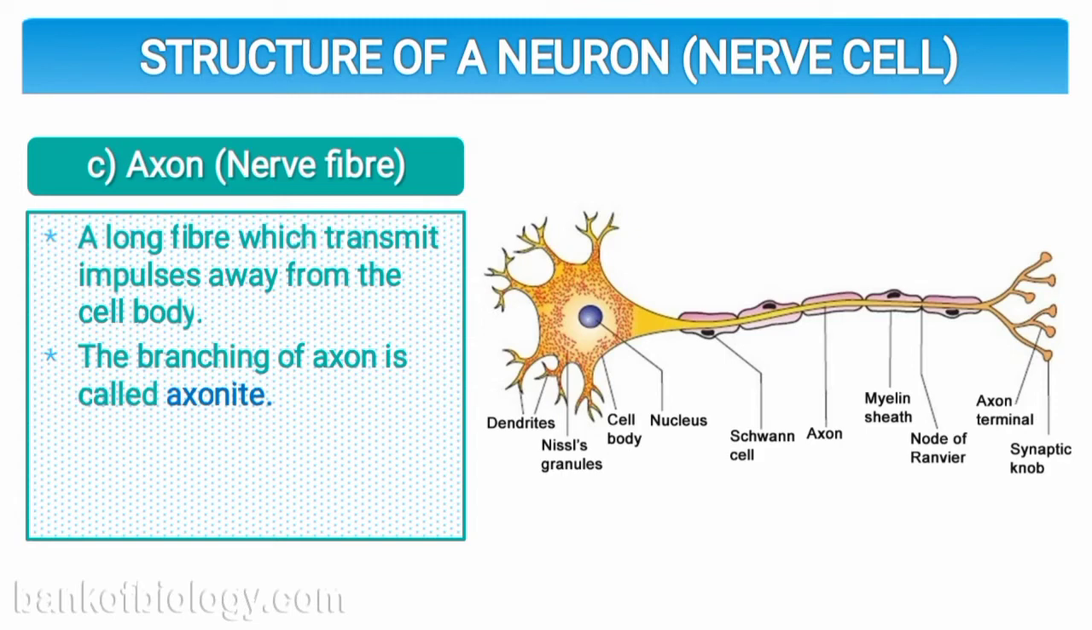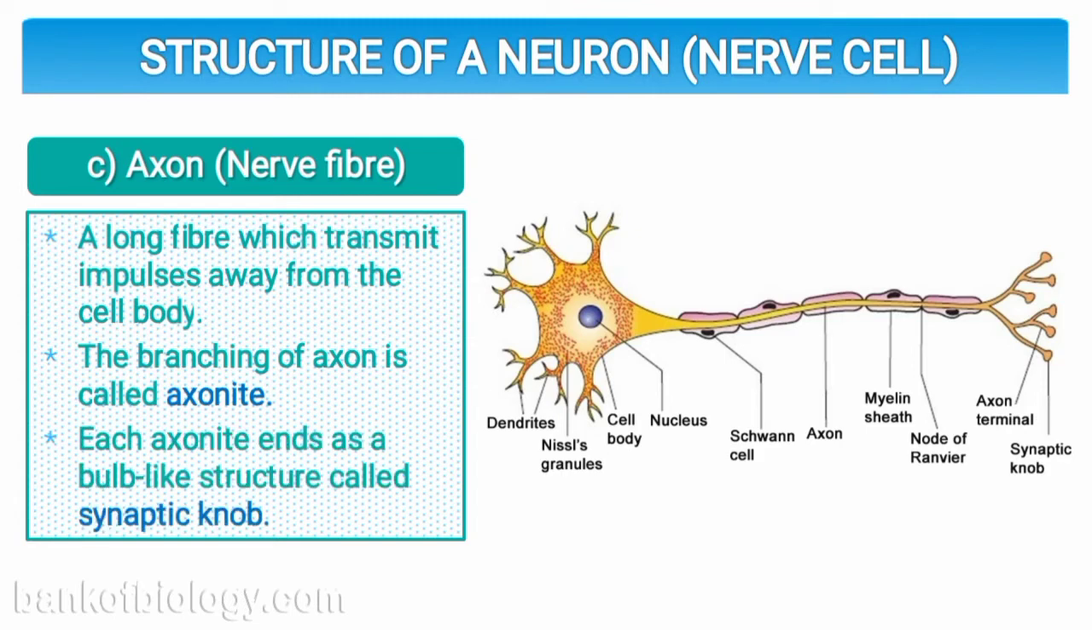The branching of the axon is called the axonite. Each axonite ends as a bulb-like structure.